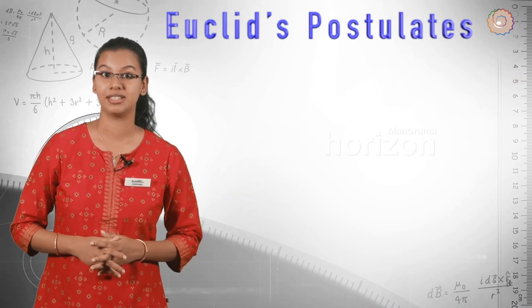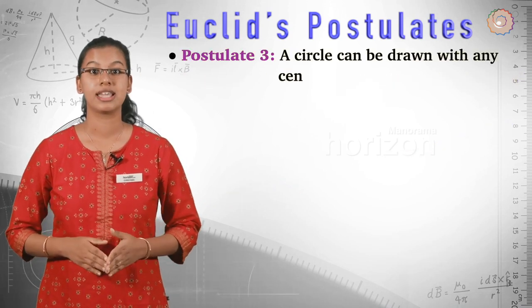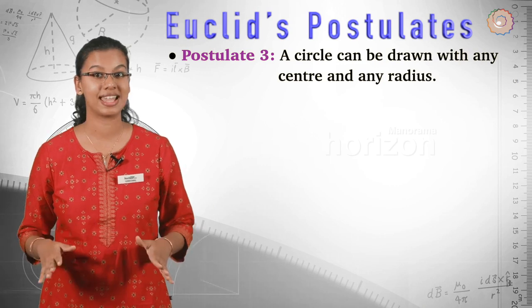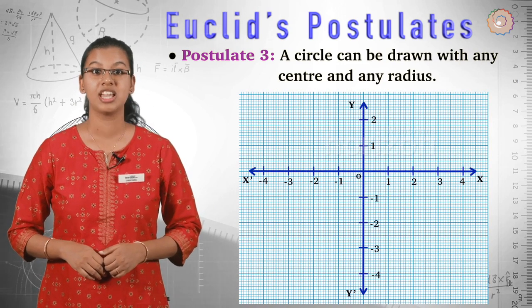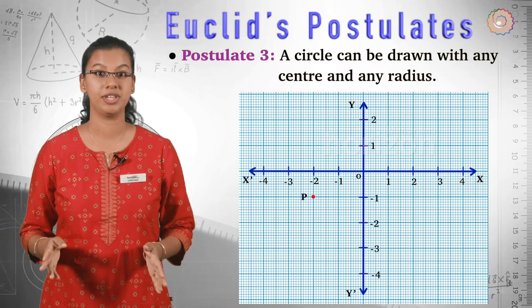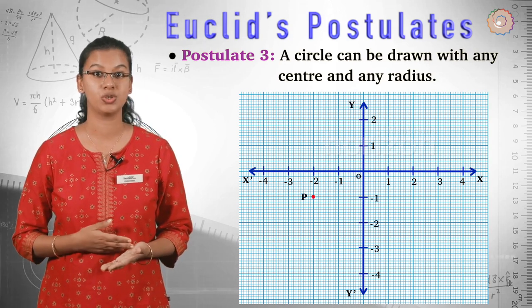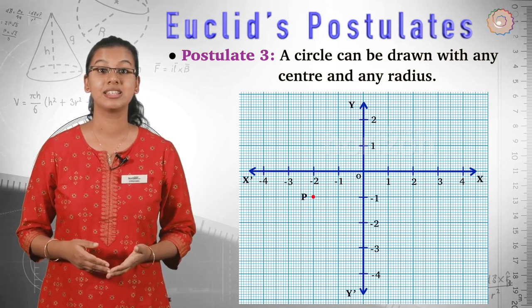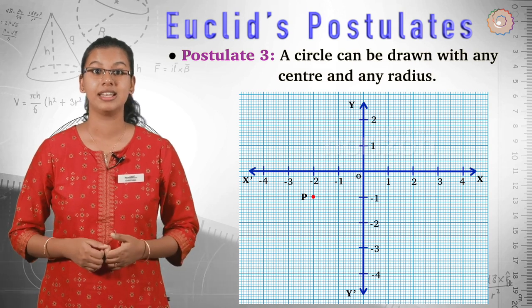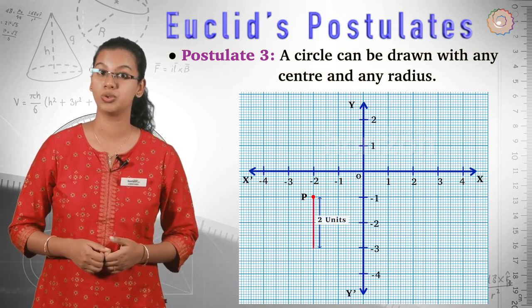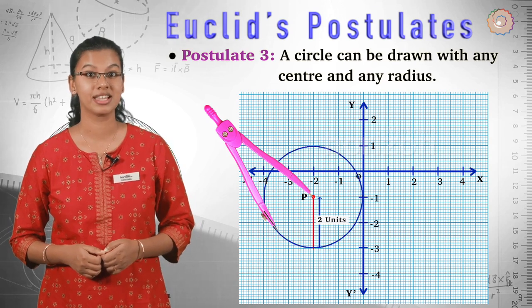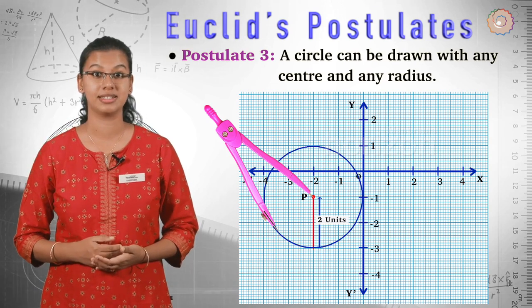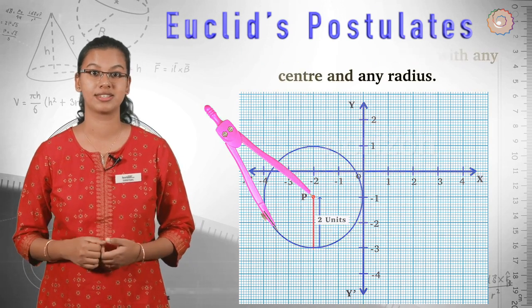The third postulate is: a circle can be drawn with any center and any radius. Consider an xy plane. We can choose any point, say P, whose coordinates are -2, -1. Considering this as the center, let's choose a radius of 2 units. Using a compass, we can draw a circle with P as center and 2 units as radius.